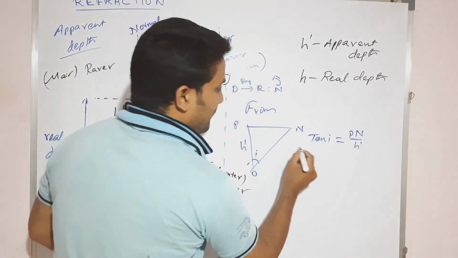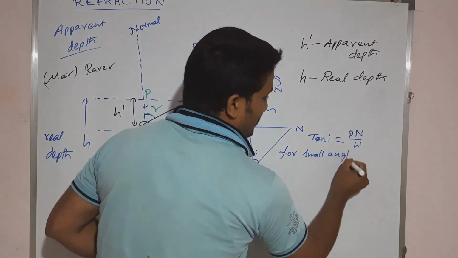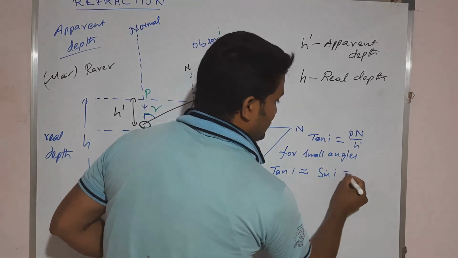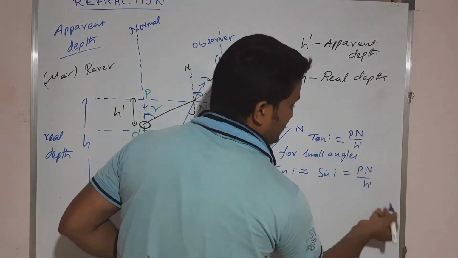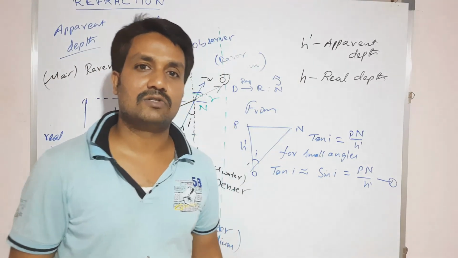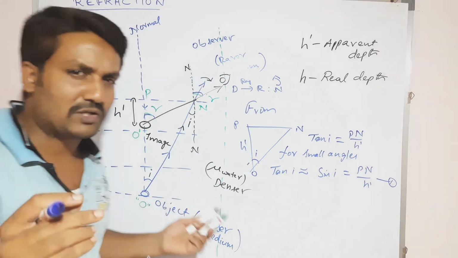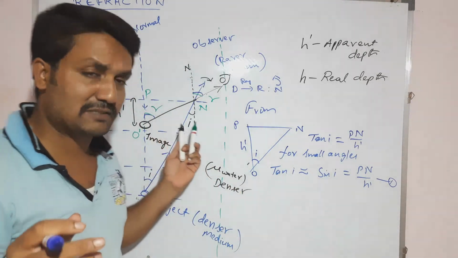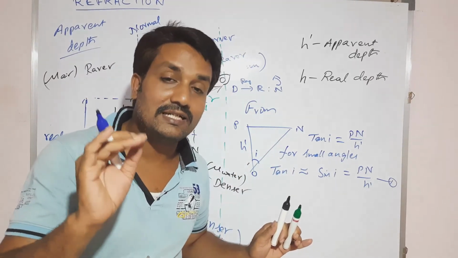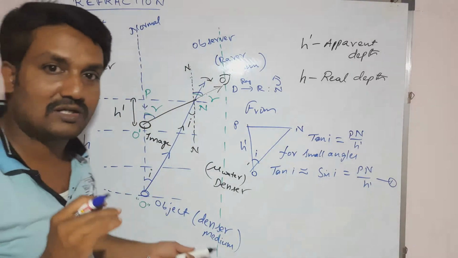For small angles, remember, tan angle is equal to sine angle, because the ray is making a very small angle, approximately normal. For our explanation we are drawing a large angle, but originally it is very small, below 10 degrees.